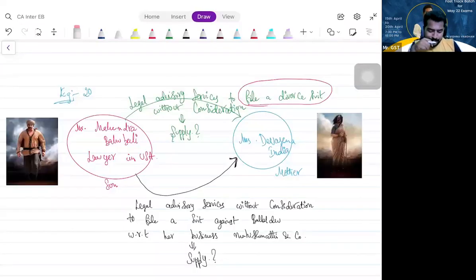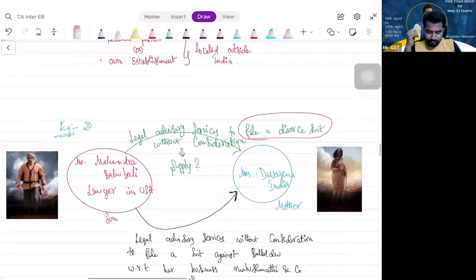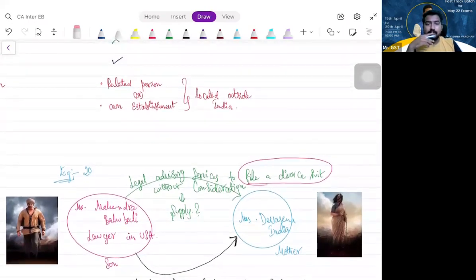For example, Mr. Mahendra Bahubali, a lawyer in USA, is providing legal advisory services to his mother Devasena in India regarding filing a divorce suit without consideration, obviously. Is it a supply? No, sir. If in the course of business, it is business. I should only decide whether it is in the course or furtherance of business. Marrying people and giving divorce is not Devasena's business, so it is not a supply, sir.